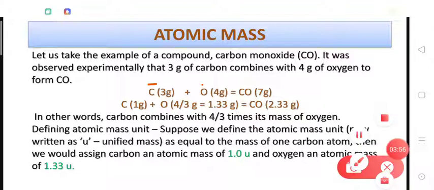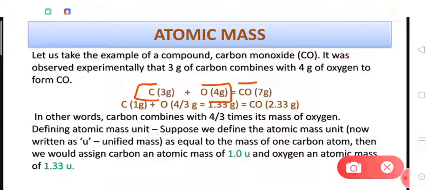So we will perform a chemical reaction in which carbon is combining with oxygen to make carbon monoxide. So experimentally we had determined that every time 3 gram carbon combines with 4 gram oxygen to make carbon monoxide, that total becomes 7 gram.